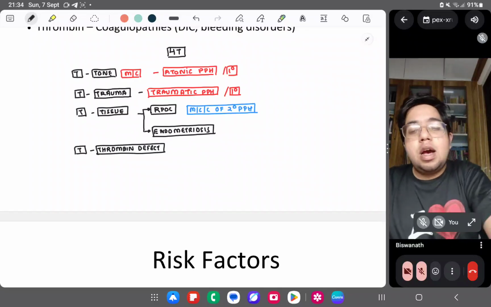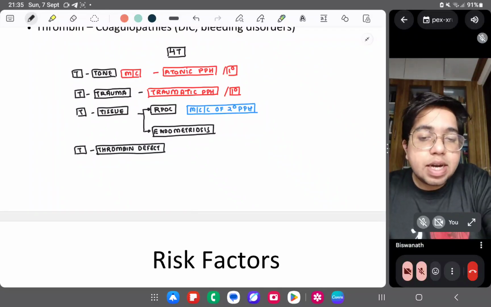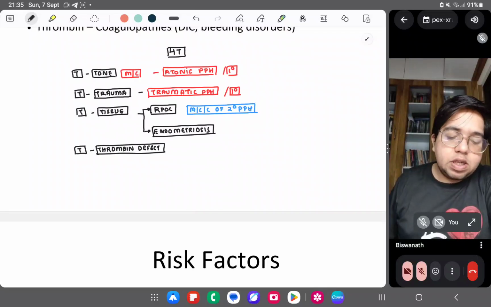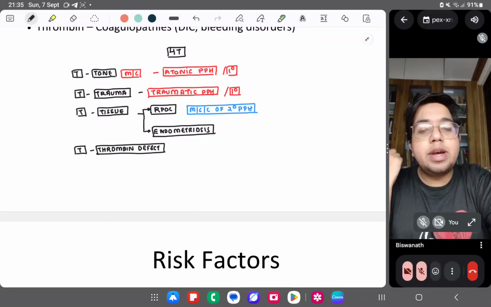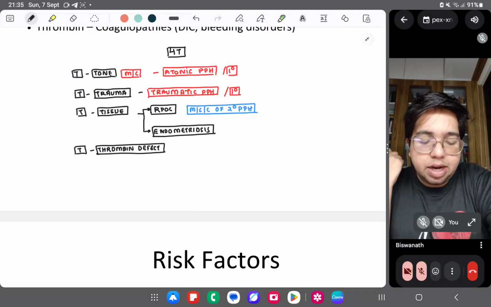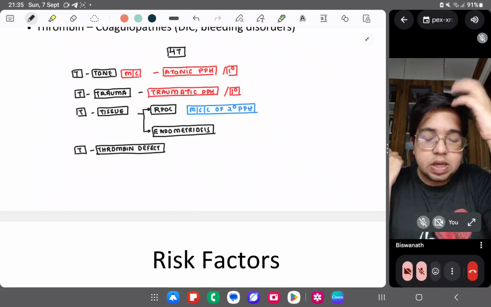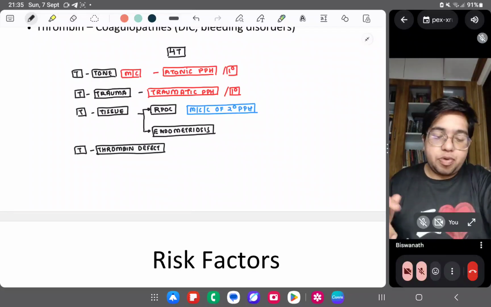All of this, let's say a patient is on anticoagulants, the blood will not coagulate, it will bleed, obviously. Thrombin defects, tone, loss of tone, trauma. Any trauma, perineal tears and all. Tissue PPH is due to RPOC or endometriosis, or thrombin defects. Okay, these are the basic things which you have to know.